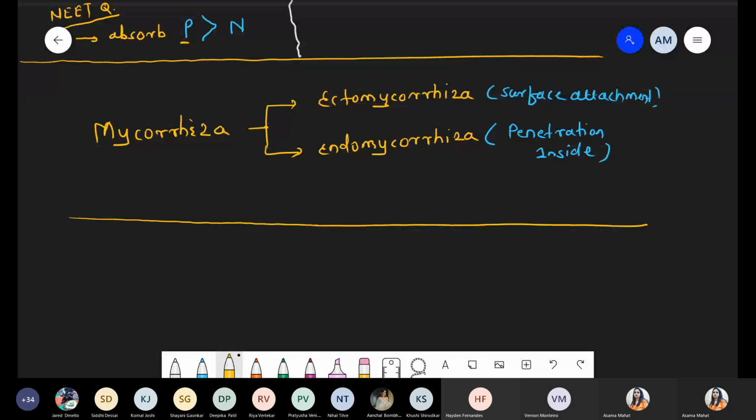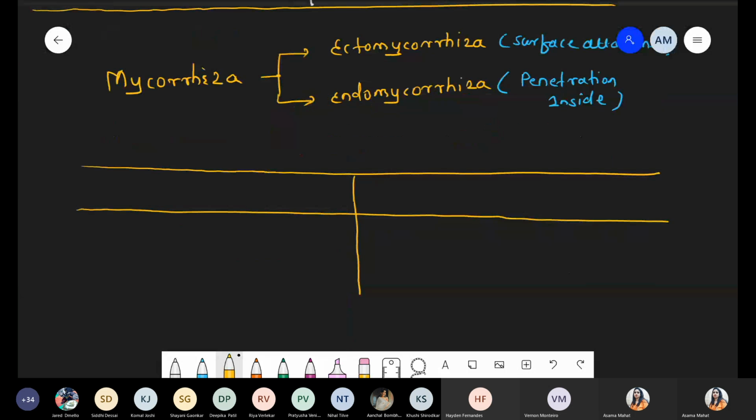So please divide your page into two sections. From this point, we are taking the diagrammatic representation, an example of the fungi, an example of the plant, and one question which was already asked in a previous NEET examination. Okay, chalo. So first column, ectomycorrhiza, surface attachment. Compare this with endomycorrhiza, penetration inside. First of all, we draw the structure, how it looks.